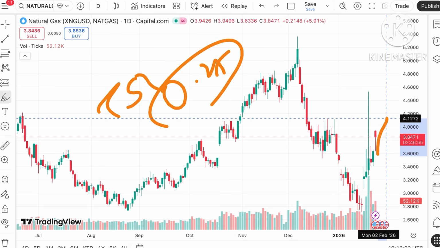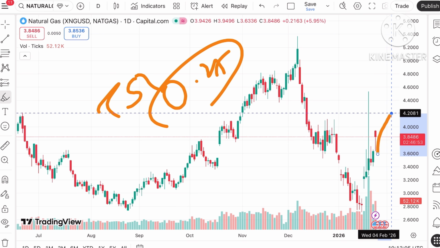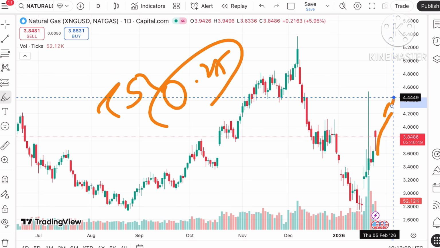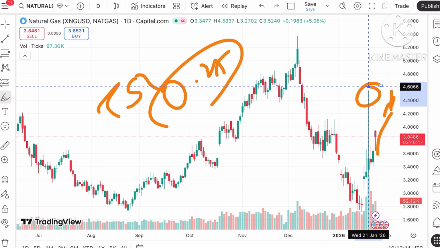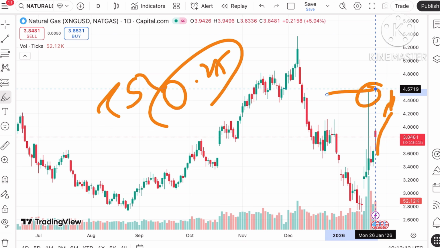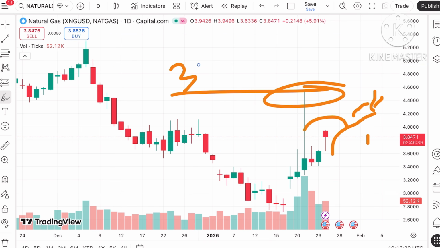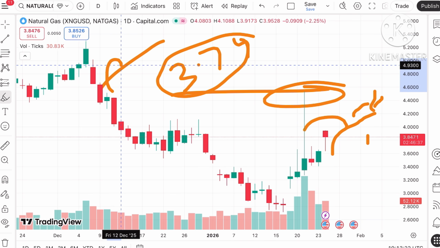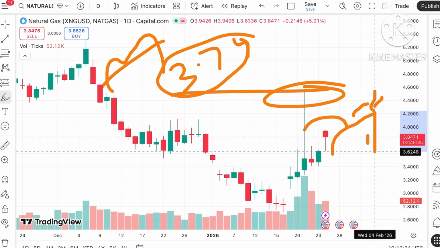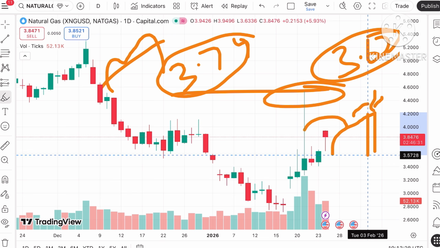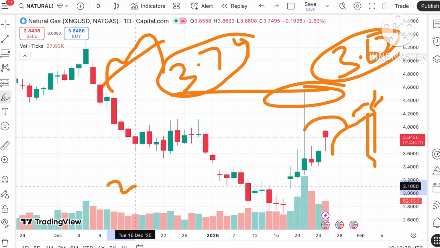Once it starts going higher, there is a probability of going towards 4.2, to a level of around 4.35, then to 4.45, and then it will move out of this level for a further upside. But suppose it starts coming down. It can come down and cross a level of 3.74, because this is already a weak level, and from there it can move towards $3.62. And once the price falls below 3.62, a further downfall can be seen towards 3.39.